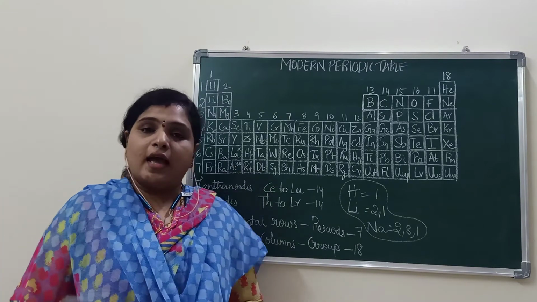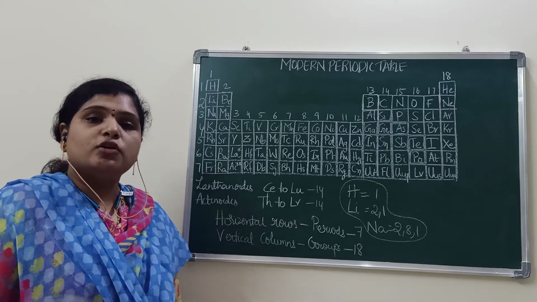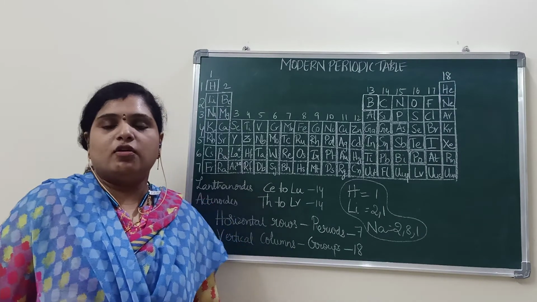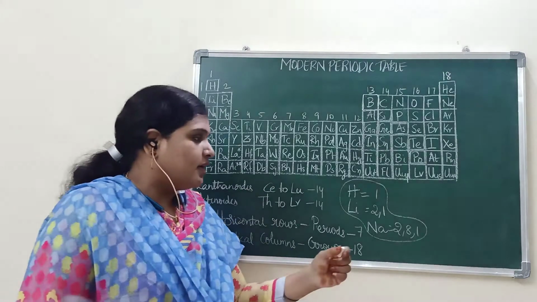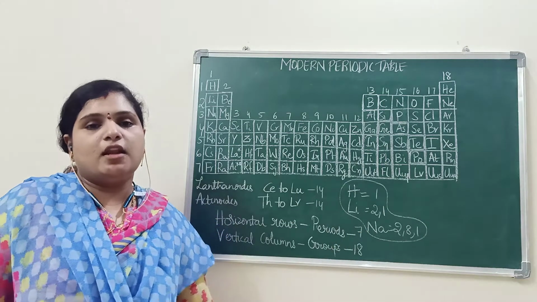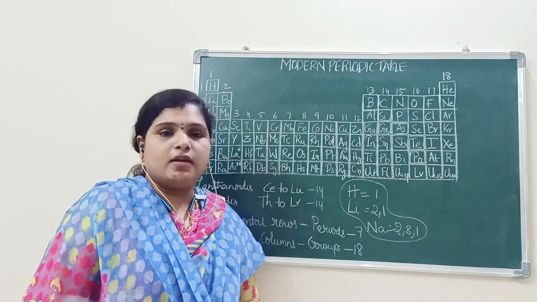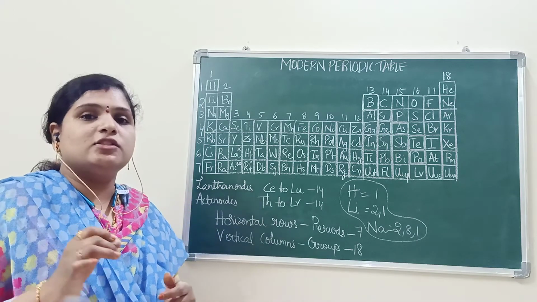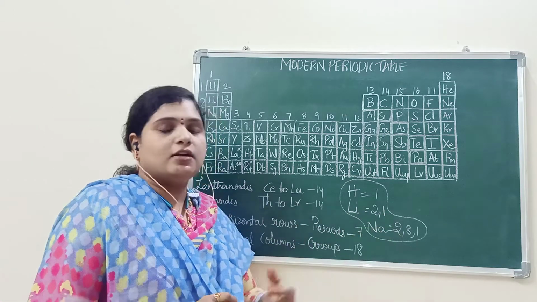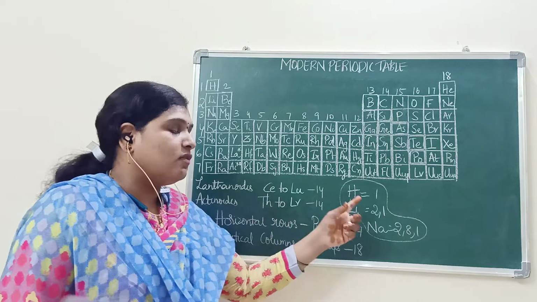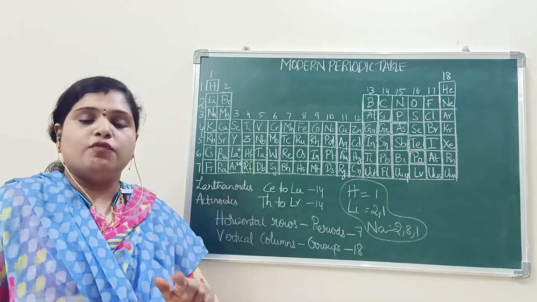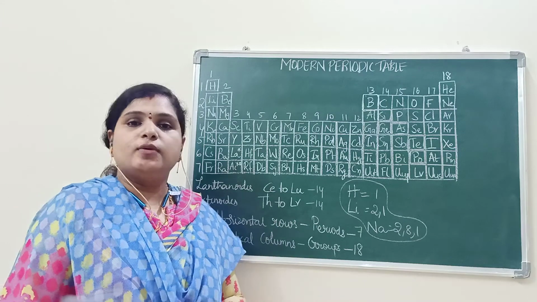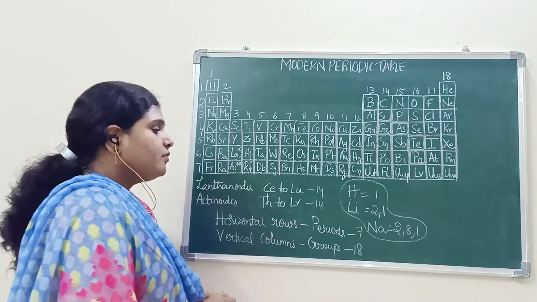If you have any doubts, you can refer to my video Structure of Atom and Electronic Configuration. In that, clear details on how to write the electronic configuration were given. They are available in the playlist also. You can search that to know what is electronic configuration and what are valence electrons. If you want that information, you can watch that video to get a better idea.